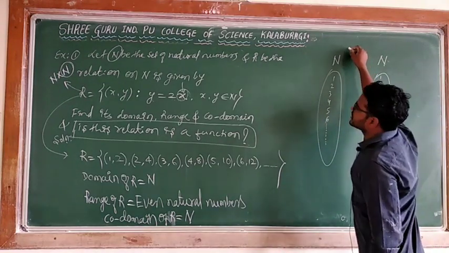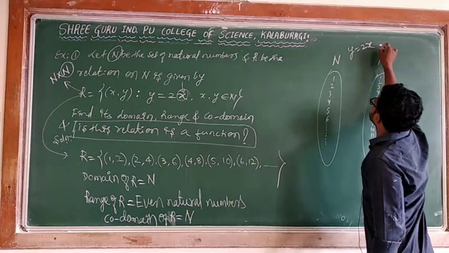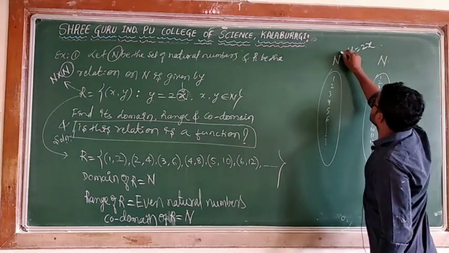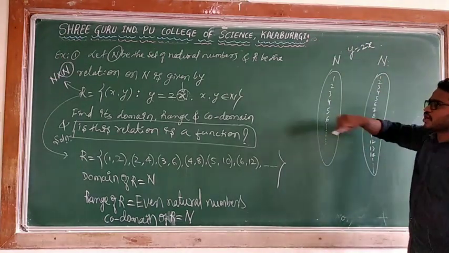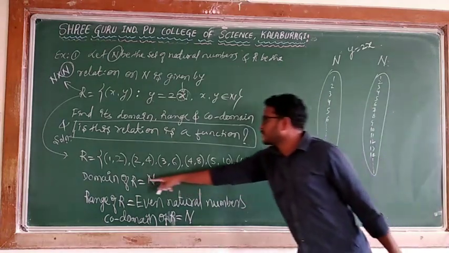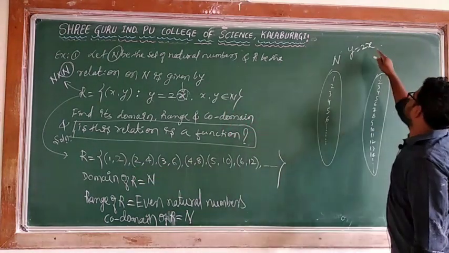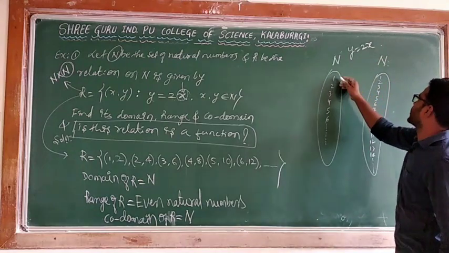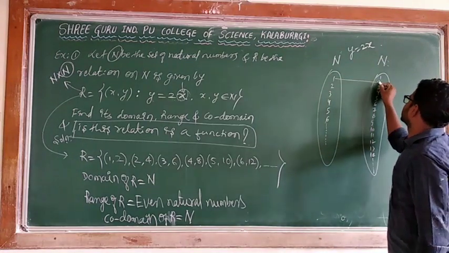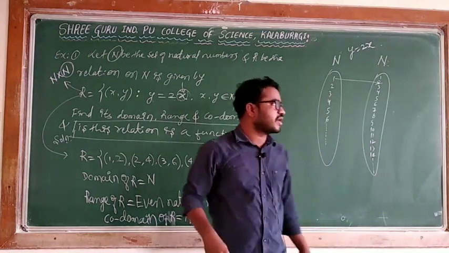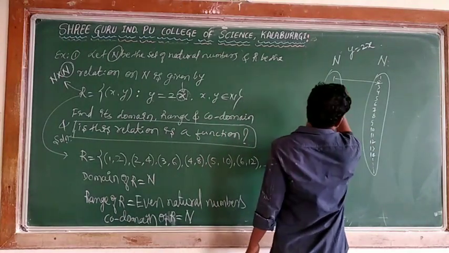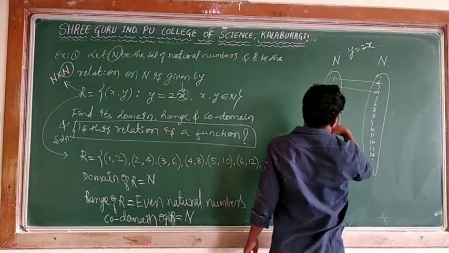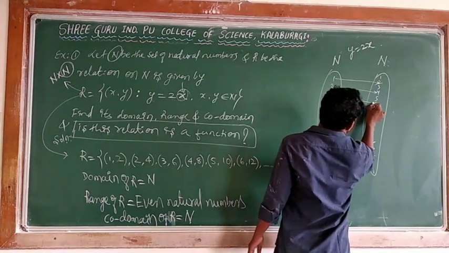Here the given relation is y is equal to 2x. This is also natural numbers, this is also natural. According to this, 1 comma 2 means when x is 1, y is 2, connected. Listen to me. X is 1, y is 2. X is 2, y is 4. X is 3, y is 6.